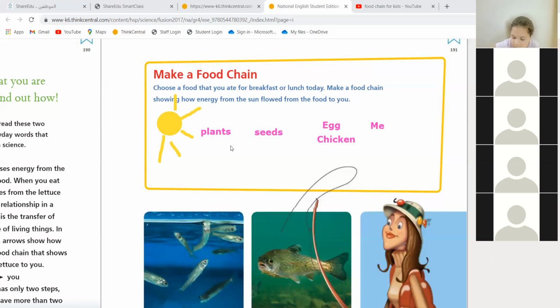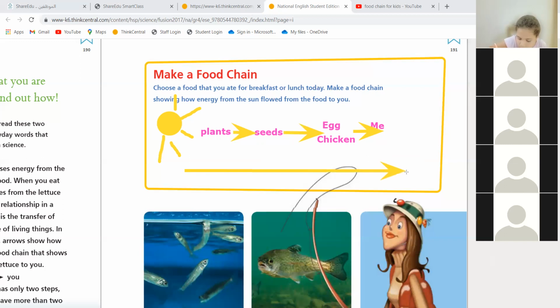Okay, so the plants took the energy from the sun and then passed it to the seeds, and the seeds give the energy to the chicken, and they gave us eggs. After that, the energy went to me because I ate this chicken. Now, can you see the food chain? Is it clear for you, the transfer of food?